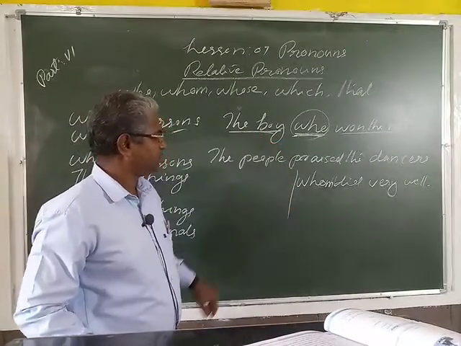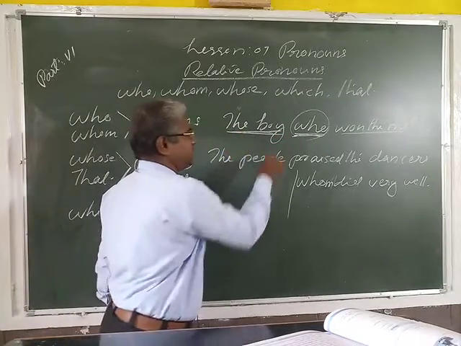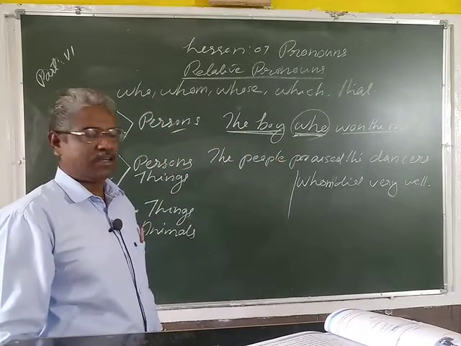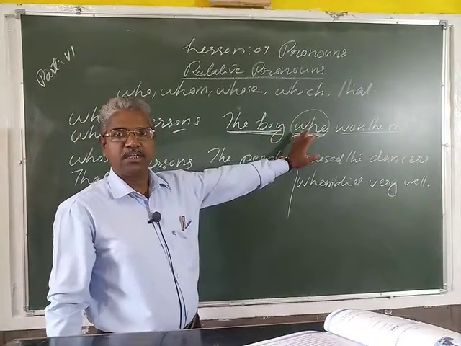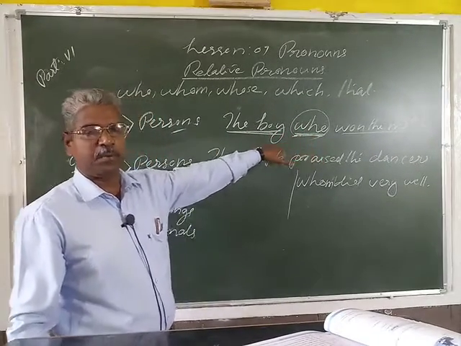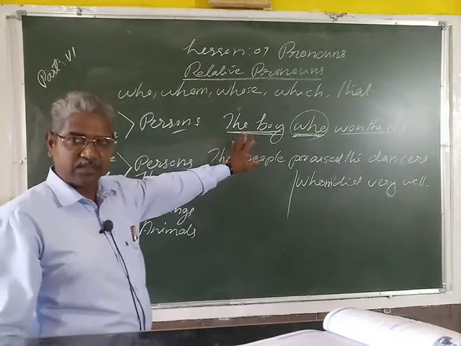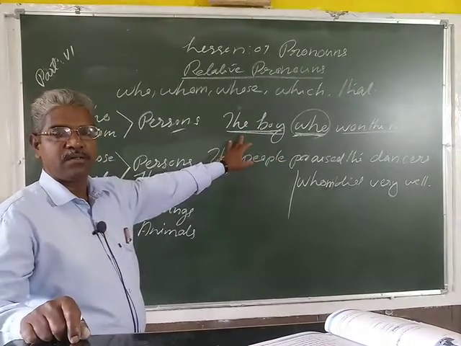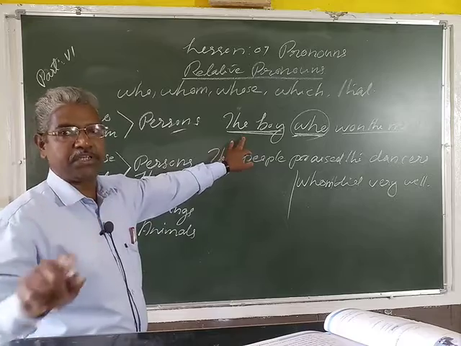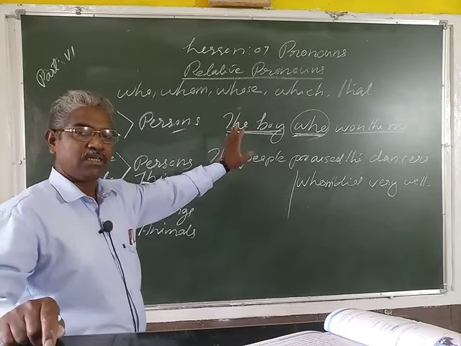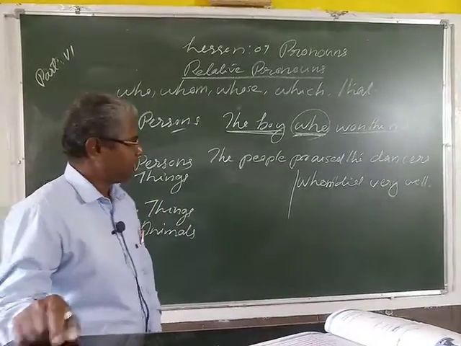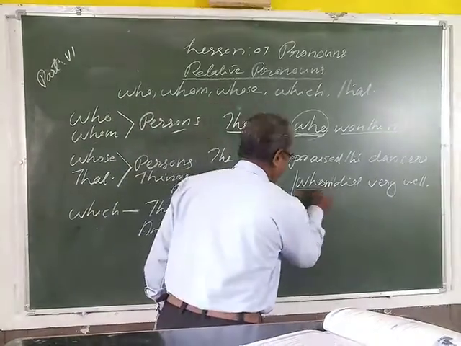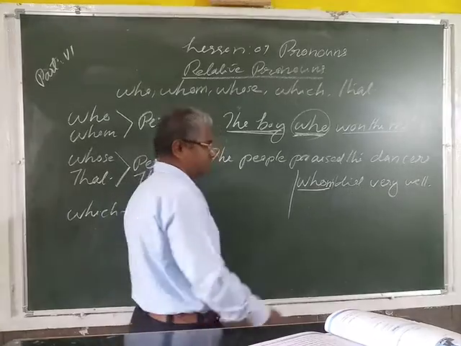But here, boy is the subject in the sentence, because once again, who refers to the noun just before it. That noun is the subject in a sentence, the first word in the sentence, the boy. But here again, who means the dancers.